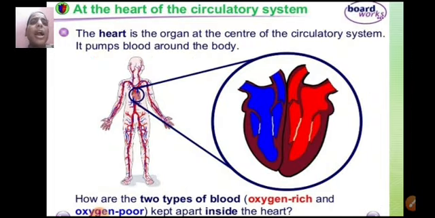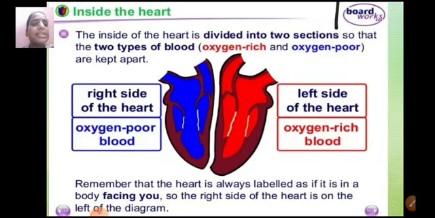So, at the heart of the circulatory system, we have the heart. The heart is the organ at the center of the circulatory system which pumps blood around the body. How are the two types of blood, oxygen rich and oxygen poor, kept apart inside the heart? Inside, the heart is divided into two sections so that the two types of blood do not mix. The right side of the heart will always carry oxygen poor blood and the left side of the heart will always carry oxygen rich blood.